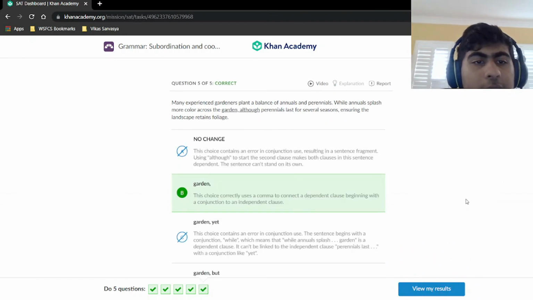So as you can see, in subordination and coordination, we split up the sentences, we figure out the dynamic between the 2 clauses: conflict, similarity, cause and effect. We find if there are already words that describe this dynamic, and if there aren't, we figure out which word would describe that dynamic, and we match to the answer choices.